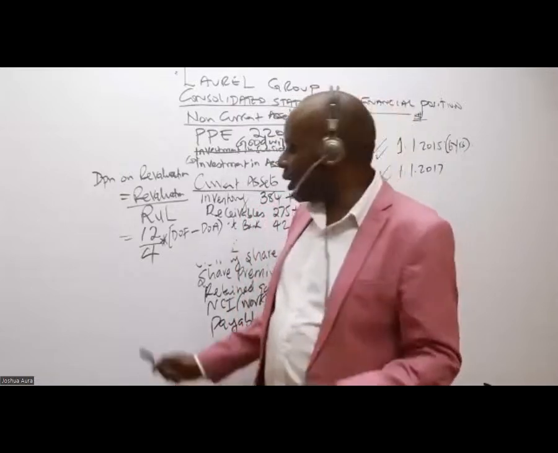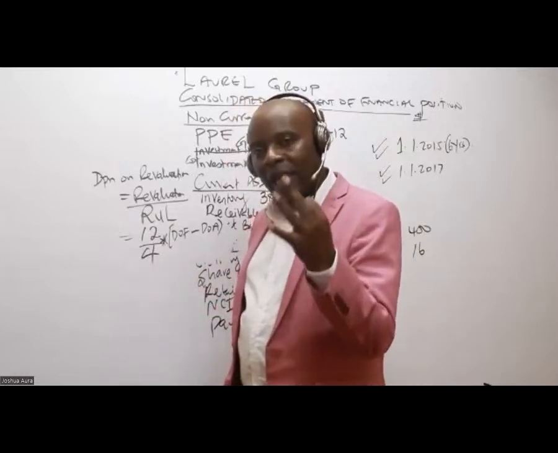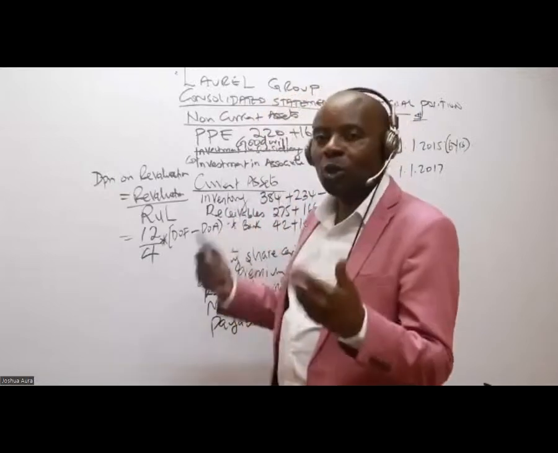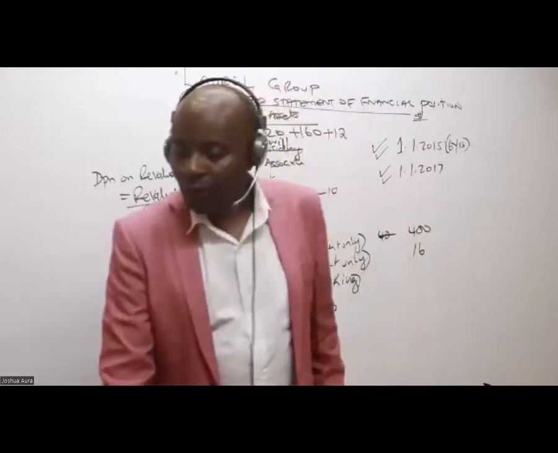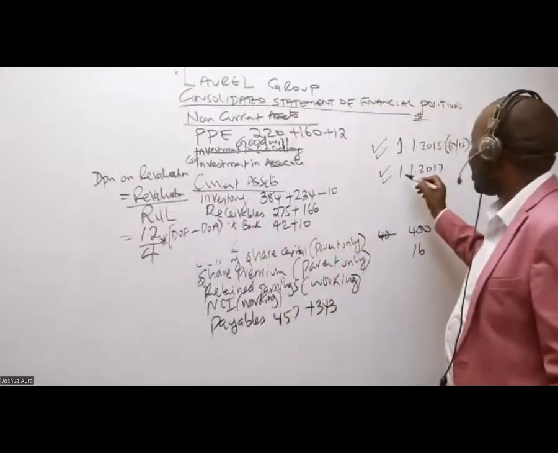So this 12 over 4 will give me 3. I'm depreciating 3 for each year. But they want cumulative here. So I want to know how many years that I stayed with this subsidiary. So in this question, we know that the date of acquisition is 1st of January 2017.